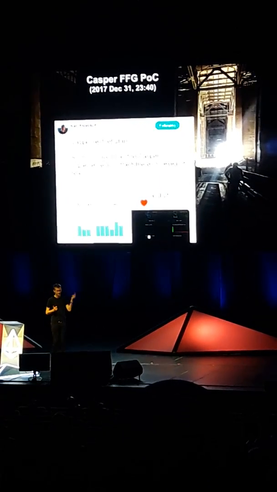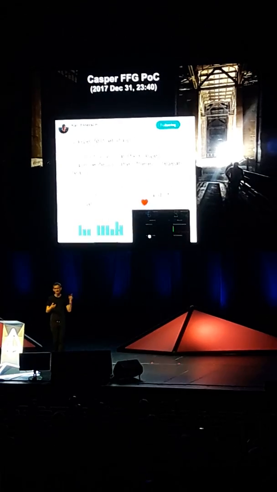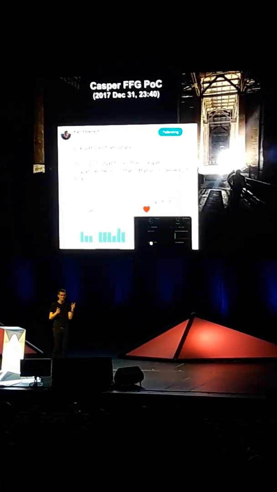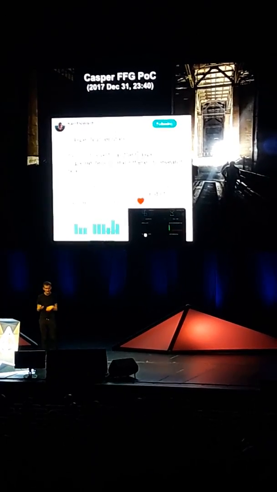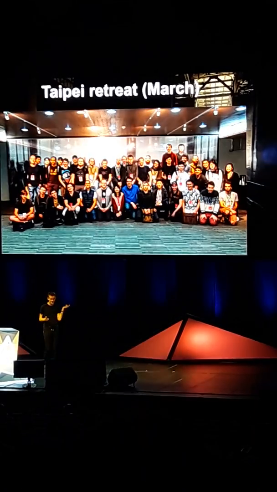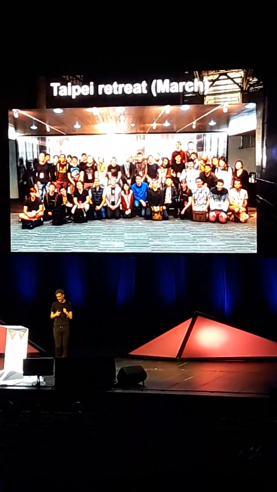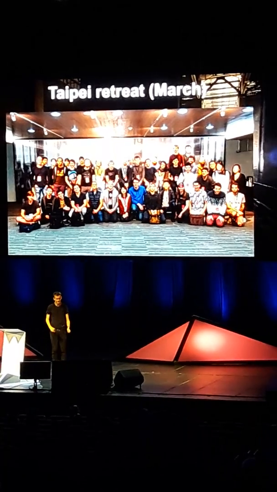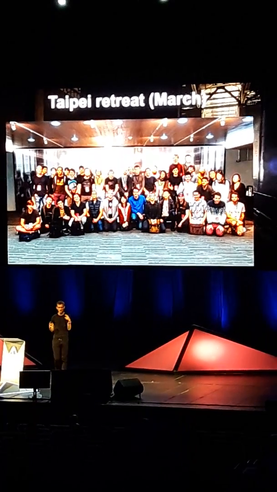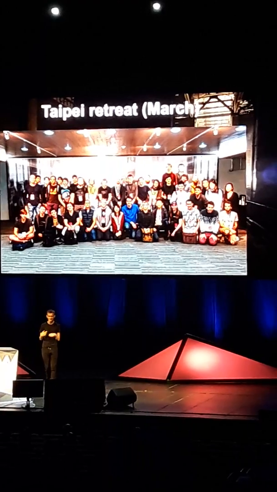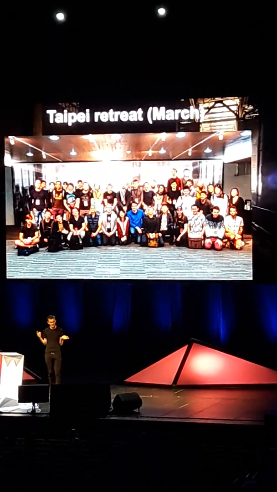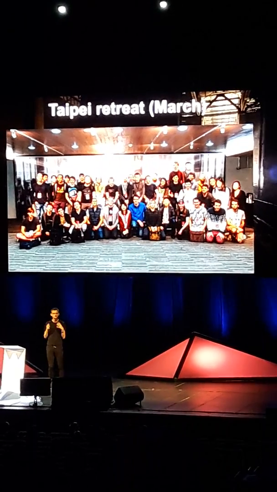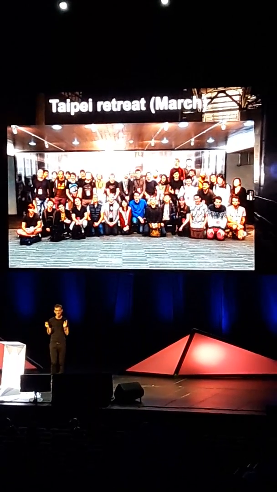And we got very far along in this direction, and there was a testnet, there were Python clients, there were messages going between different VPSs and different servers and different computers, and it got very far. And at the same time, we were making a lot of progress on sharding. So we continued working on the sharding spec. Eventually we had this retreat in Taipei in March, and around here, a lot of the ideas around how to implement a sharded blockchain seemed to solidify.